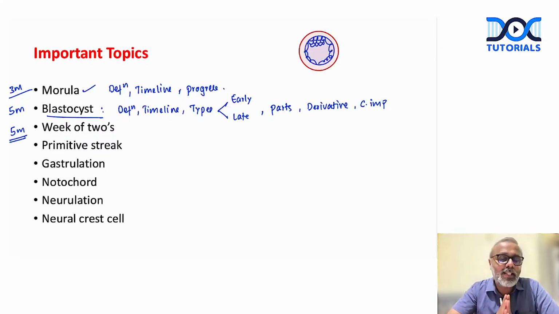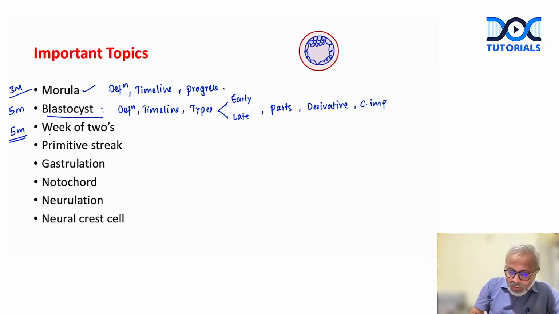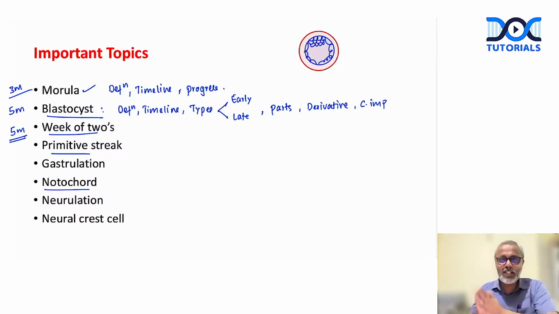Sometimes this is asked as a 3 marker question. Explain the week of twos. Summarize the changes that occur in week of twos or second week of development. Okay. The second week of development is also called week of twos. Is the statement true? Justify. Okay. So this is how the questions will come, right? This is regarding the week of twos. Now, primitive streak, notochord, we will take up as separate questions. We will discuss about it.